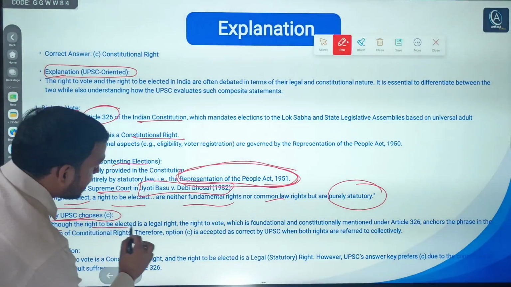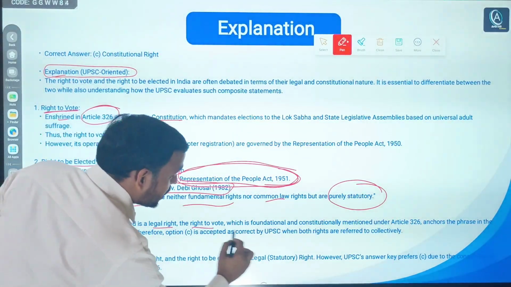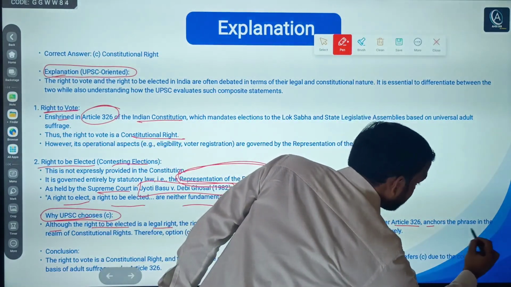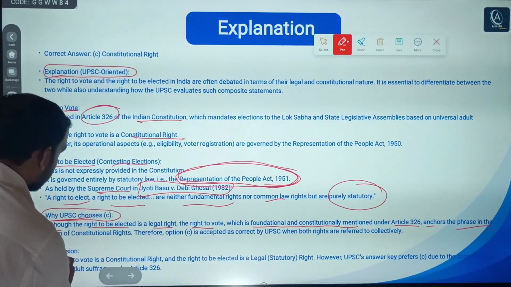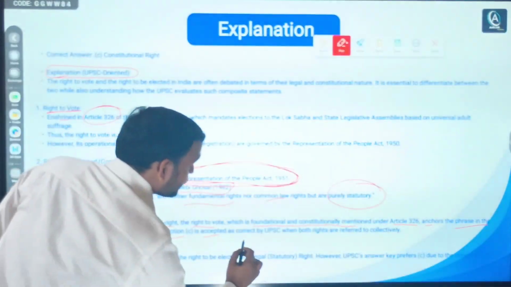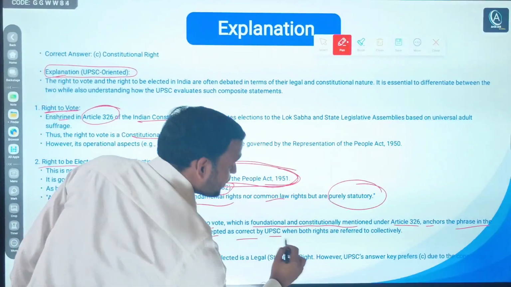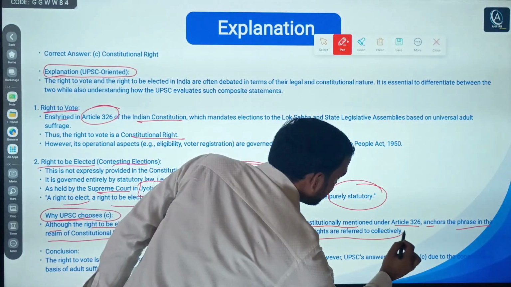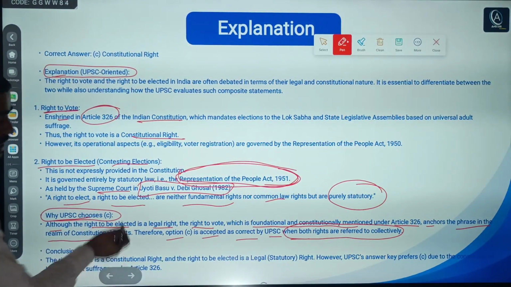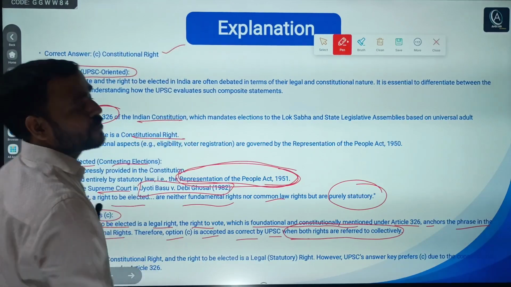Although the right to be elected is a legal right, the right to vote is foundational and constitutionally mentioned under Article 326, which anchors the phrase in the realm of constitutional right. Therefore, option C is accepted as correct by UPSC when both rights are referred to collectively. And lastly, already I told you that the correct answer is constitutional right.